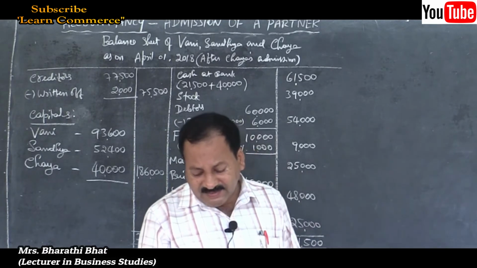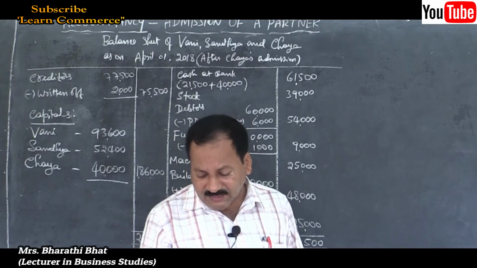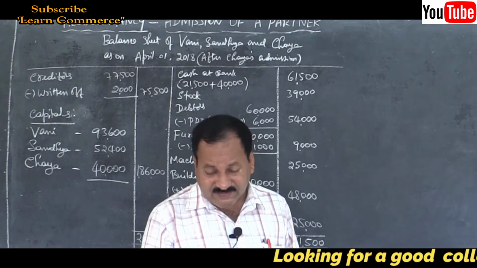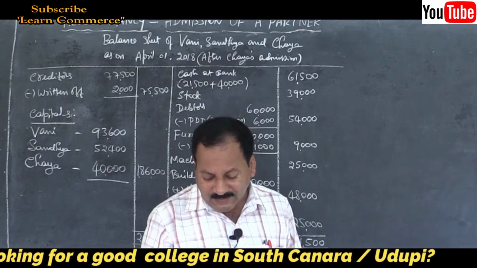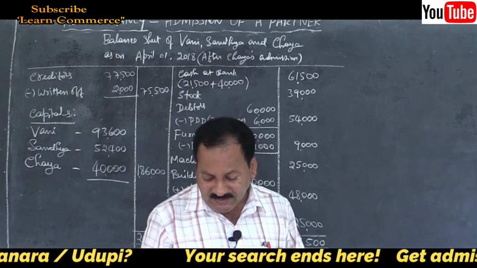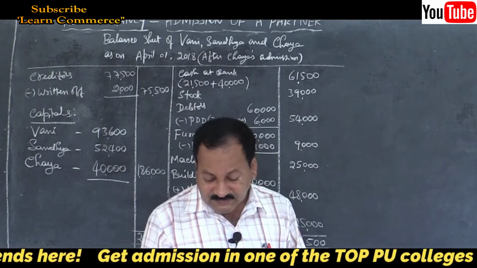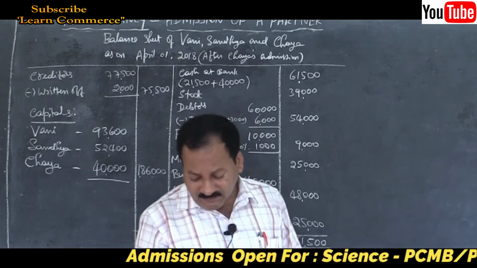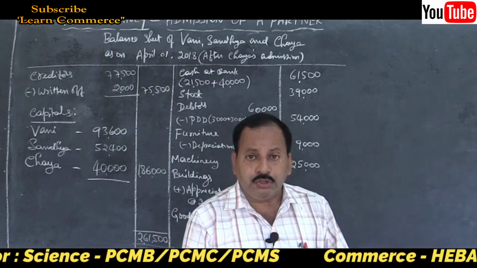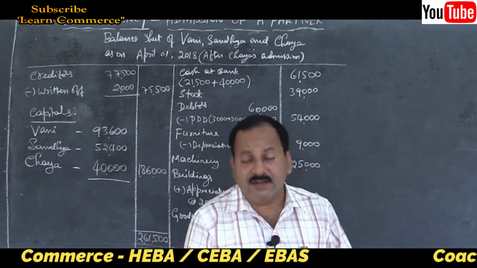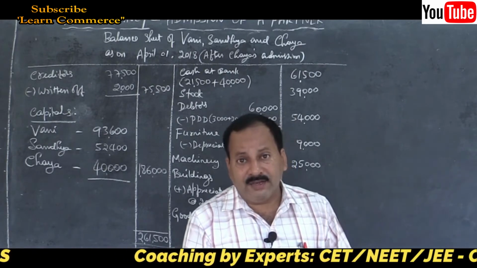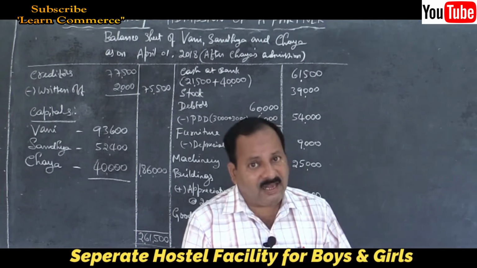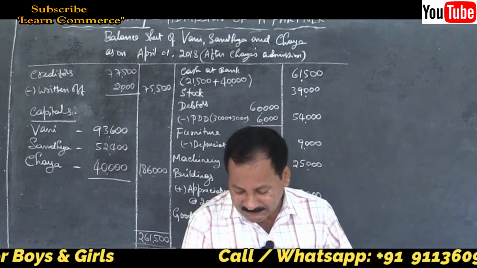On 1/4/2017, Chandra is admitted into partnership for 1/6 share in future profits. Chandra brings rupees 26,000 as capital. Goodwill of the firm is valued at rupees 14,000 and it is to be retained in the business. So this is the third method again, whatever we have solved here. We have to credit goodwill to old partners' capital accounts in their old ratio. That is, goodwill account to old partners' capital account. And goodwill will appear in the new balance sheet, remember.